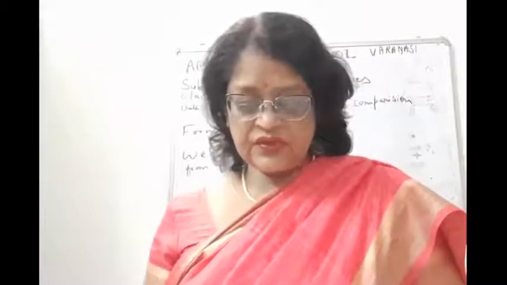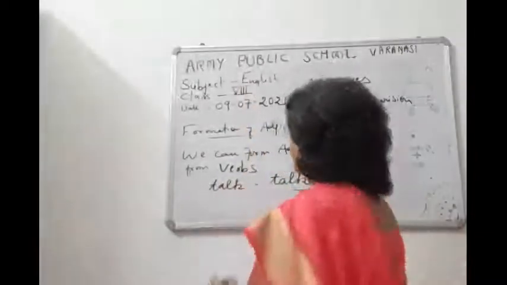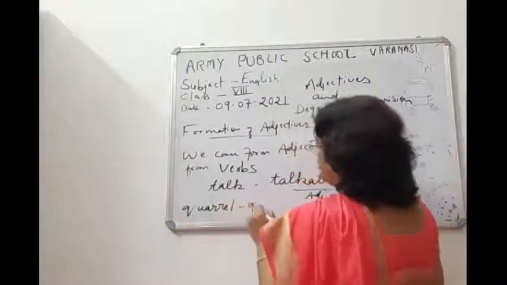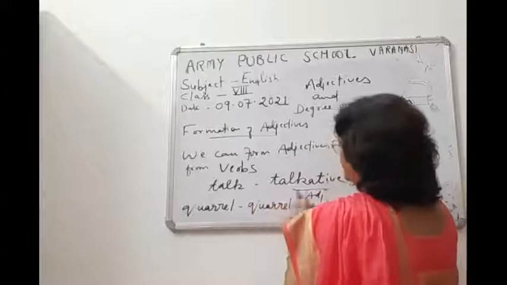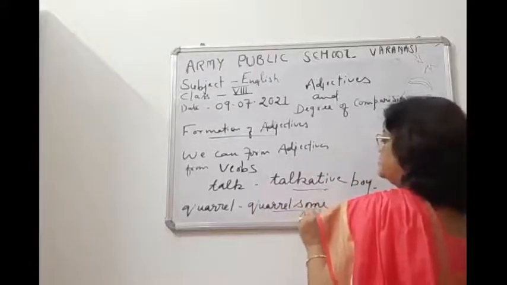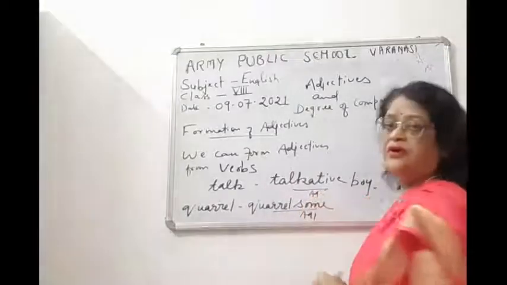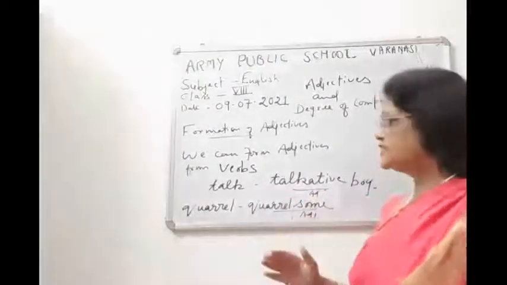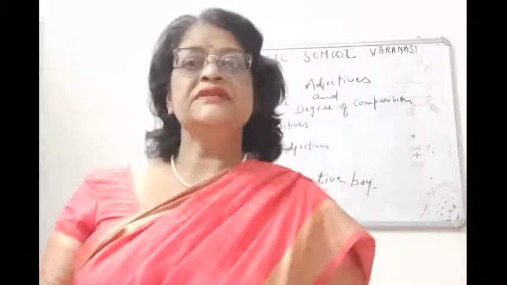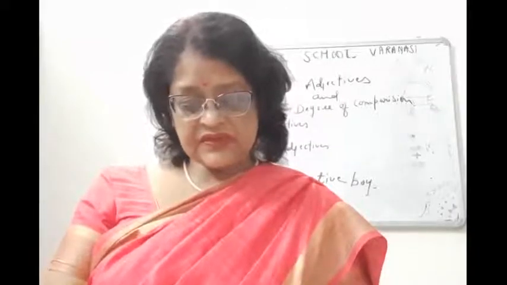Then children, quarrel, quarrelsome. So this is an adjective. So these are the adjectives which are derived. I've discussed adjectives derived from nouns, from verbs, and from other adjectives.